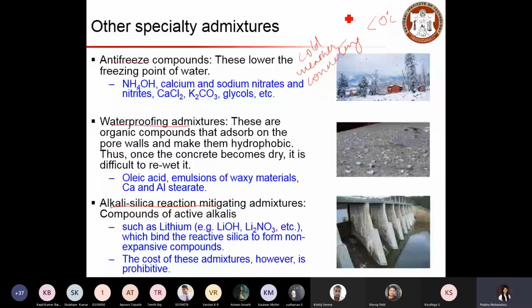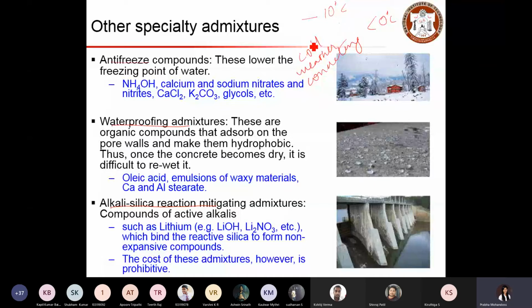Whereas when we add such antifreeze compounds, this pushes the freezing point from 0 degrees Celsius to about minus 10 degrees Celsius. So in such cases, the water will not freeze and will be available for the hydration process even at a temperature of about minus 10 degrees Celsius.